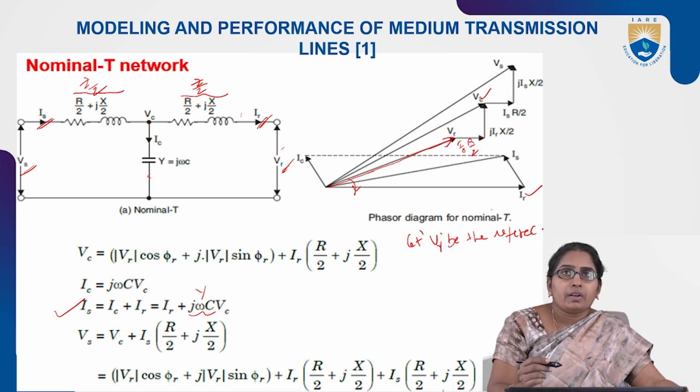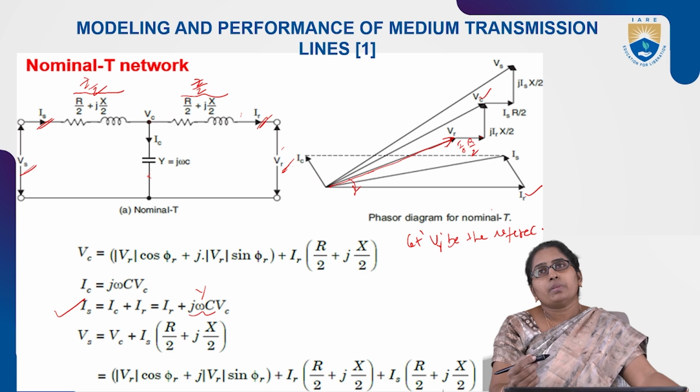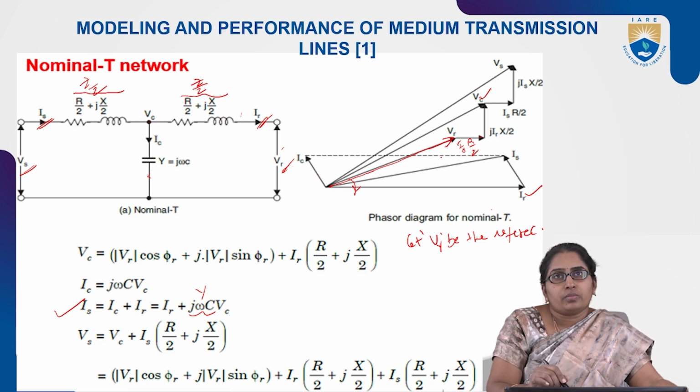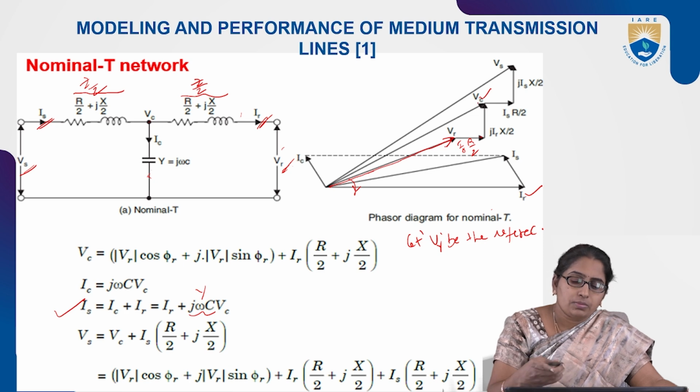Then draw the IC. First step is over. Addition of VR and IR R by 2, IR X by 2 will give us the VC.